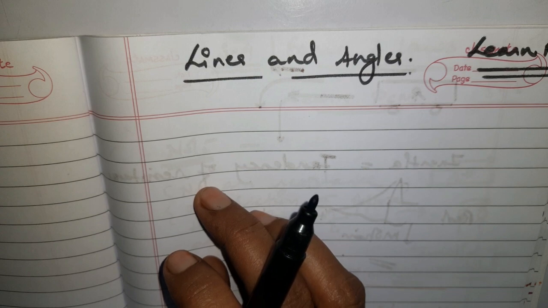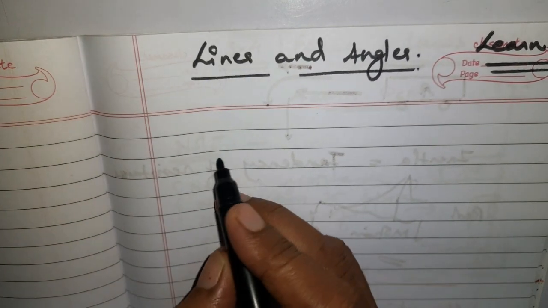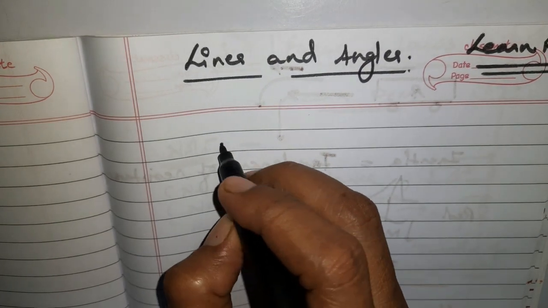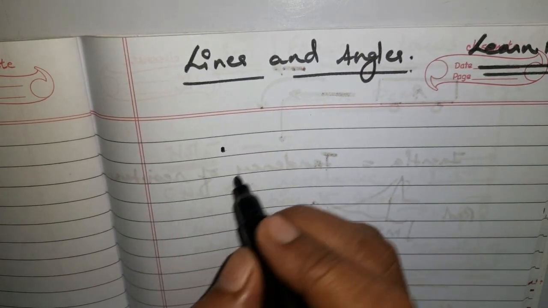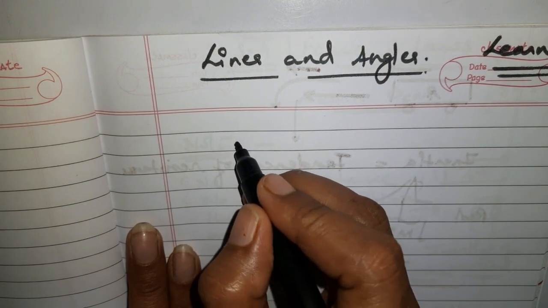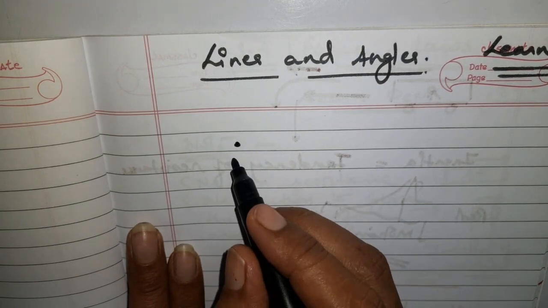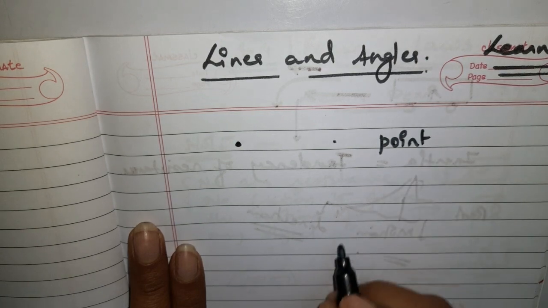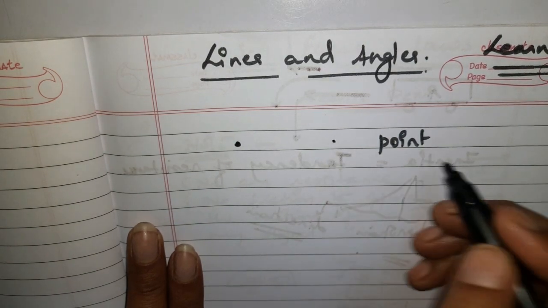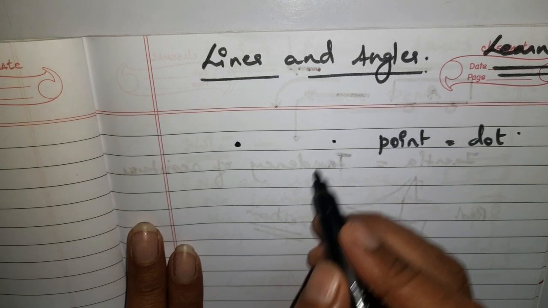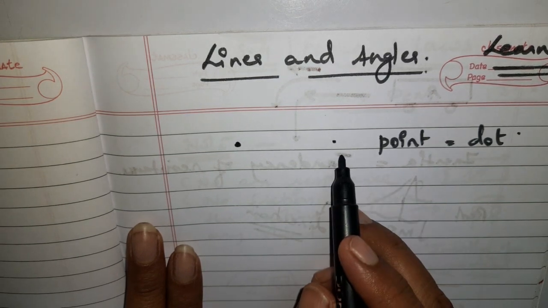So the basic is what? Let's see. This is a point, right? You know that point. If you are going to put it again and again, it will become bigger and thicker. So a point is simply like this, right? What is this point? Point is actually a dot. Now what is the characteristic of this point?